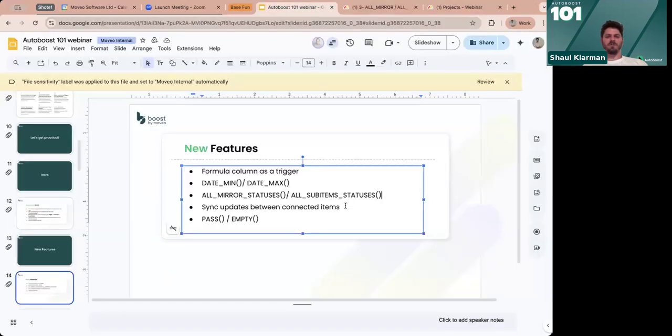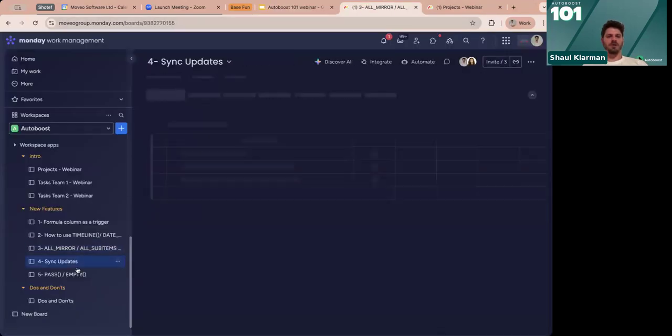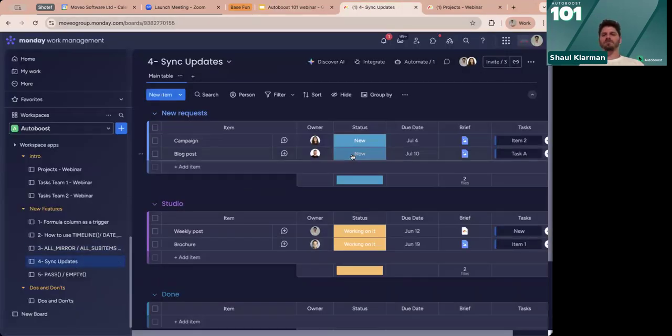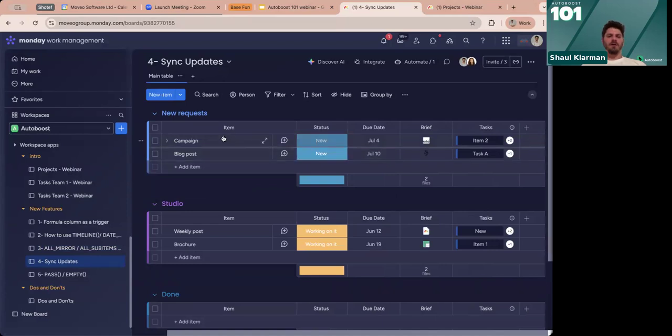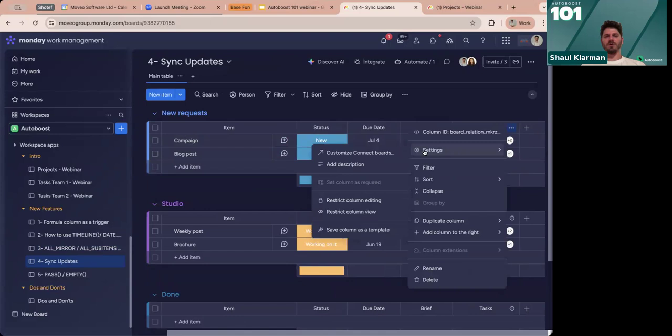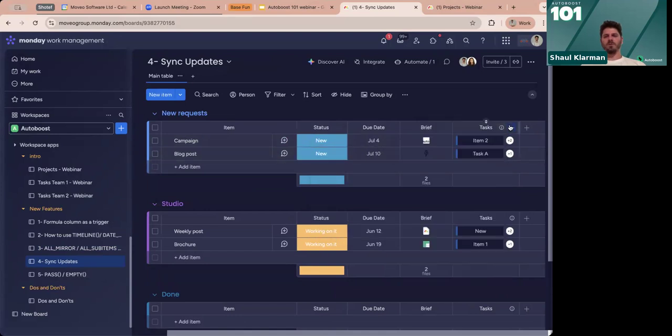Moving on, sync updates between connected items. I'll try to run through it. I think you'll understand the purpose of this. So we have a campaign item that is connected to a bunch of tasks in a number of boards. You can see that it's connected to more than one board.